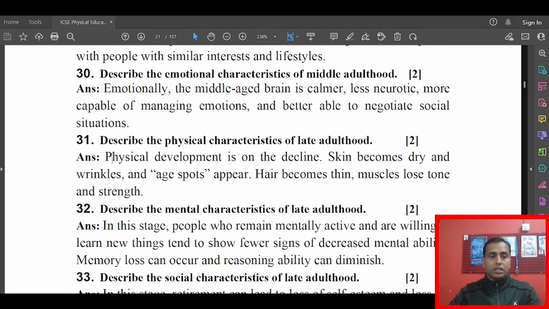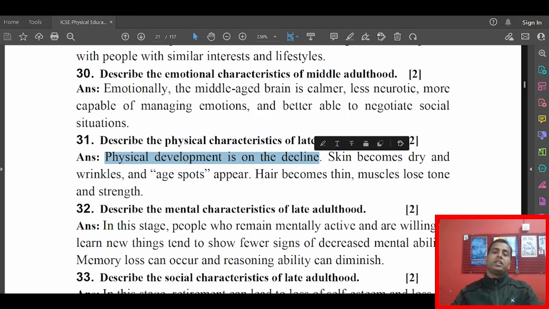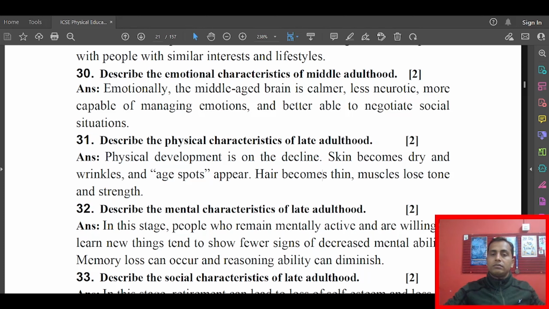Okay, next question, describe the physical characteristics of late adulthood. Late adulthood means the 60s and above. In that case physical development is on the decline. Basically you will find they will be losing strength, and they will be having some kind of decline in physical structure. Skin becomes dry and wrinkled, and age spots appear.